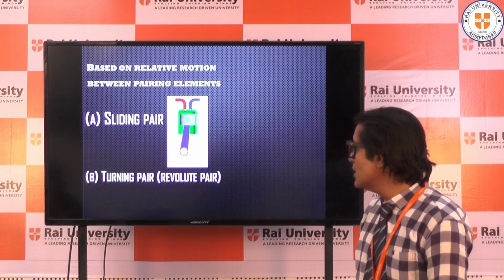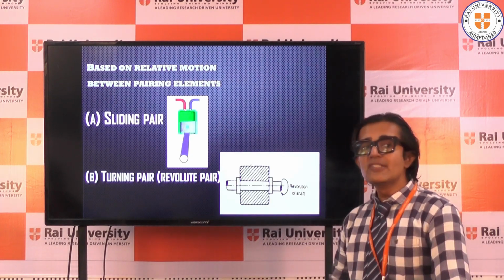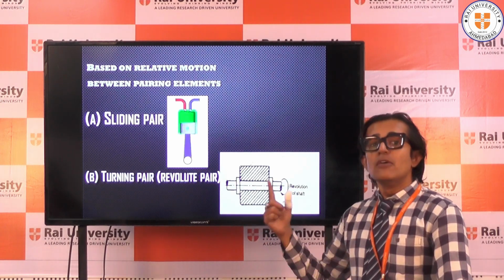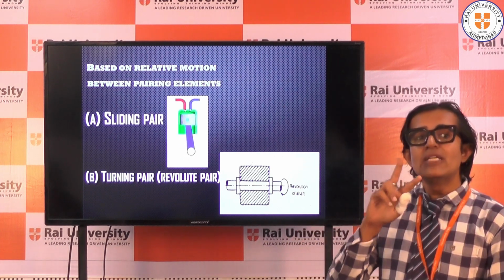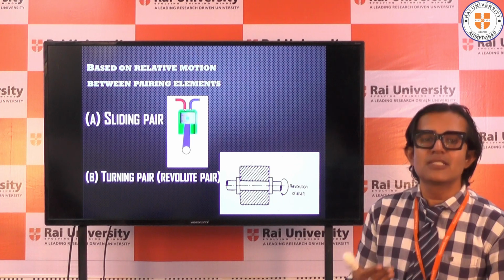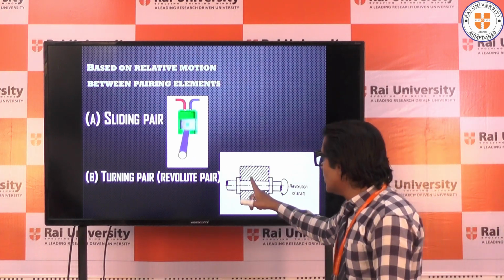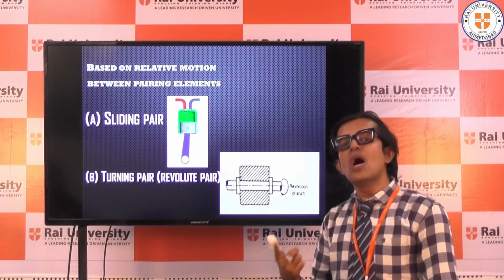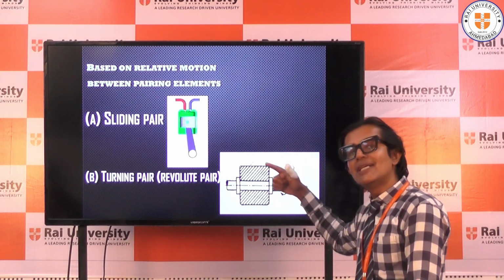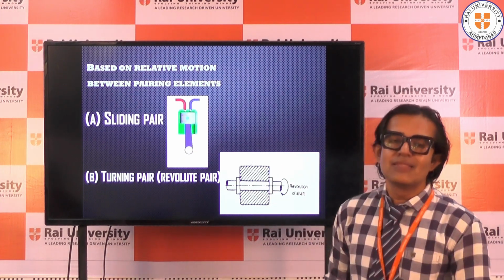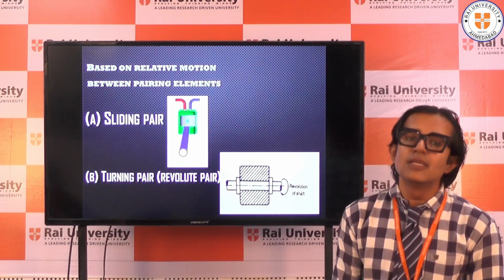Moving to the second one, the turning pair, or it is also called a revolute pair. The definition of turning pair or revolute pair is that when two links are connected in such a way that one body turns with respect to another body, right? Here what is going to happen? The shaft is going to turn with respect to the bearing. That's why this will be called a turning pair.